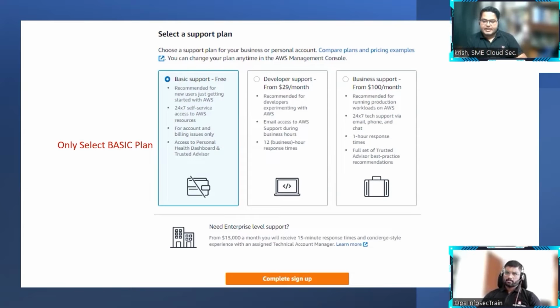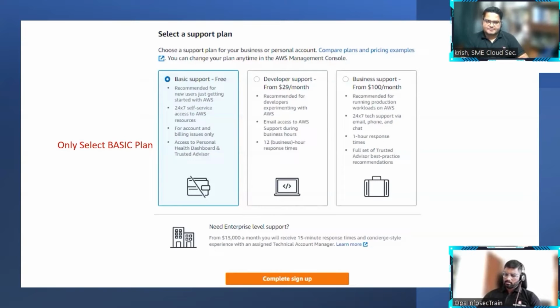But if you go for other plans, you'll also get technical support as well. But again, that will charge you starting from $29 to more than $10,000, $15,000, based on the type of plan you're selecting. Understood. Once this is done, the account is completely created. I recommend waiting 1 to 2 hours before we log into the account.